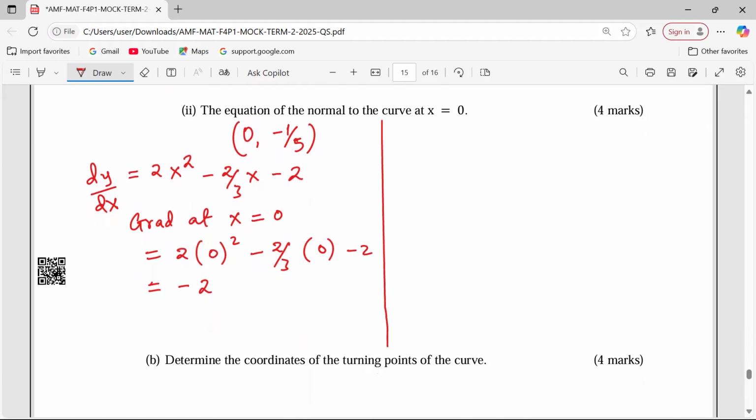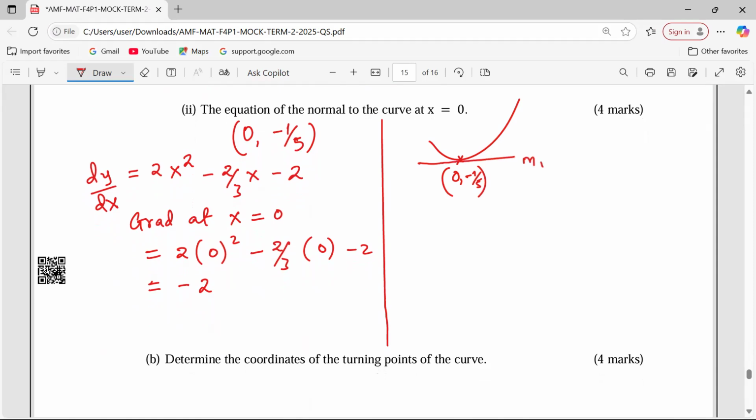If the curve is passing this way, and we have point 0, -1/5, we are saying that a tangent here has a gradient of -2. The tangent at that particular point will usually have a gradient equivalent to the gradient of the curve at that point. But now we are talking of a normal line, a line perpendicular to this one. So the gradient of a normal shall be half.